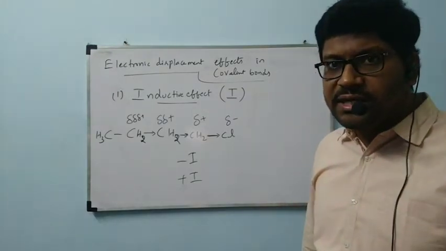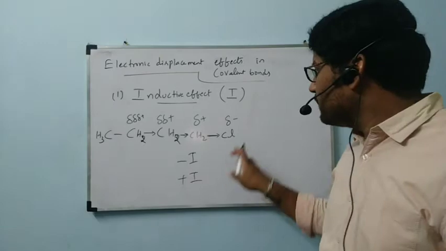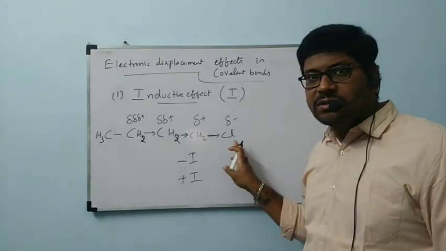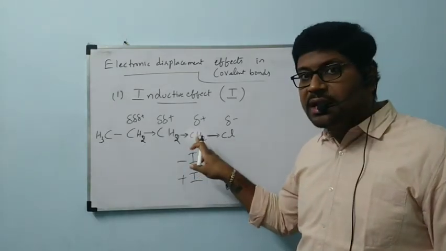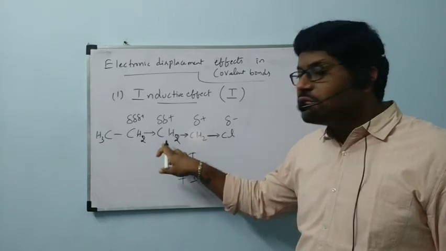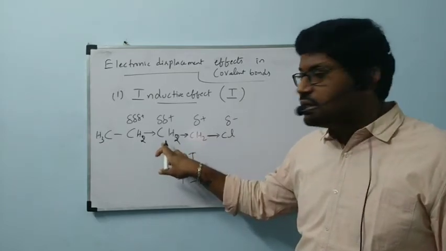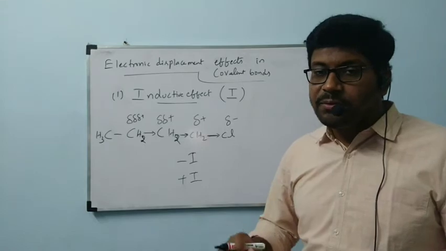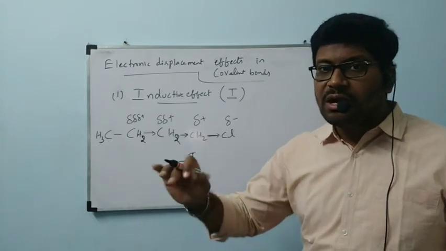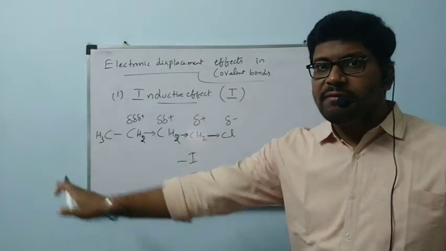Before that, once again, what is that inductive effect? Are you clear, ma'am? Because of this chlorine, partial positive charge is developed on this carbon. Because of this carbon, furthermore less positive charge is developed on the next carbon. It is like a chain effect. Up to some extent, this effect will be shown. After 3 carbons, this effect will be vanished.